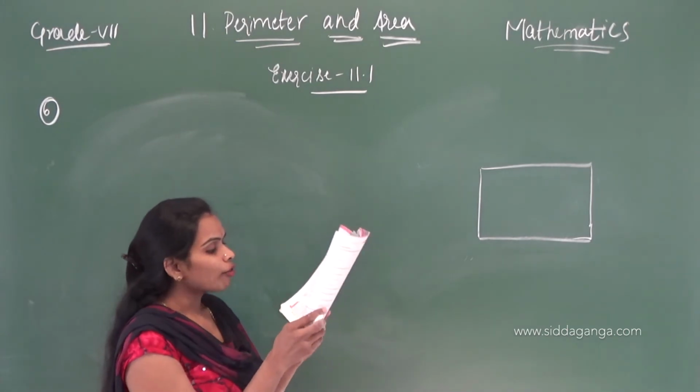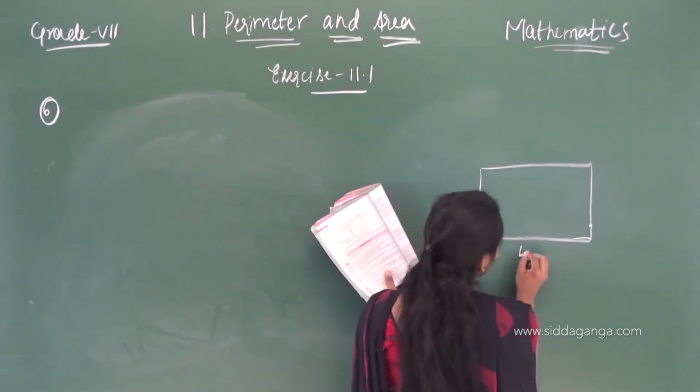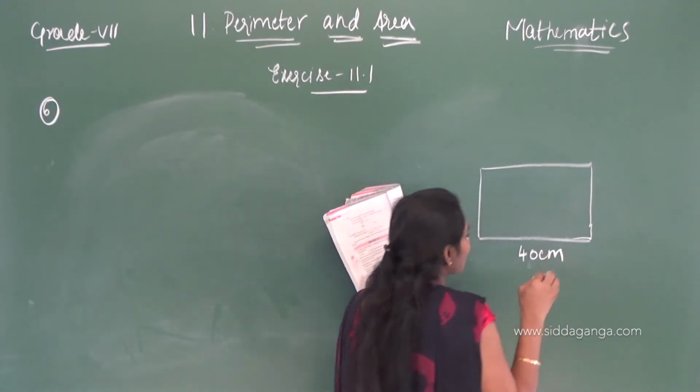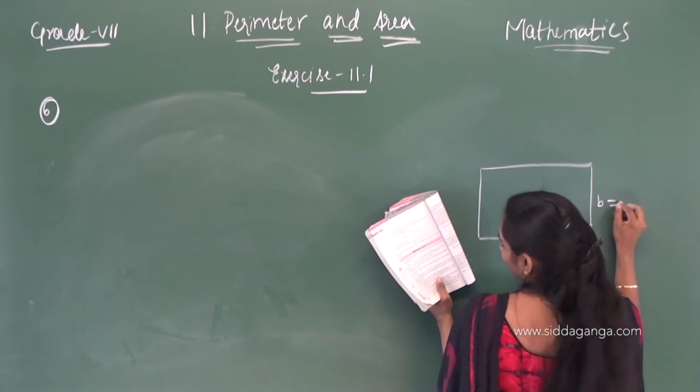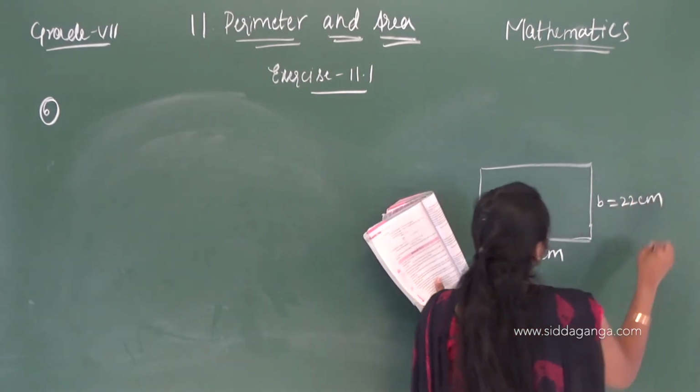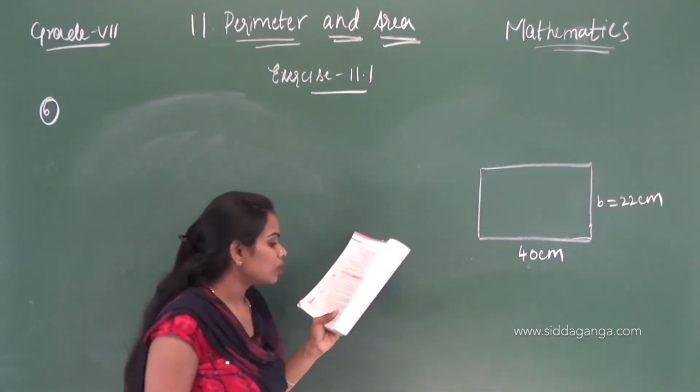Its length is 40 centimeters. In rough you have to write this one, 40 centimeters. Breadth is 22 centimeters.